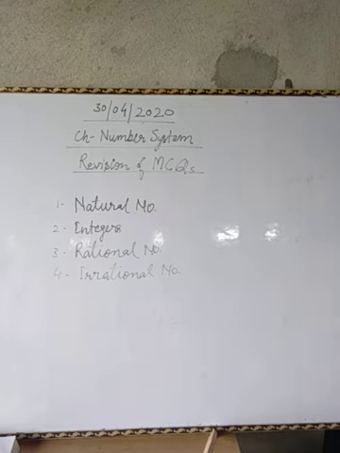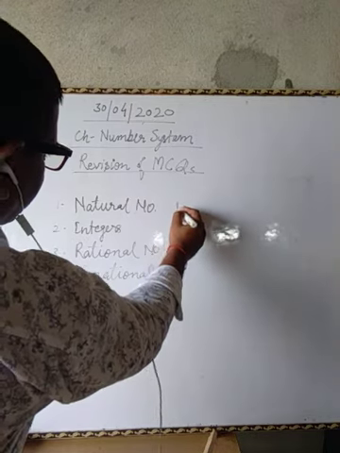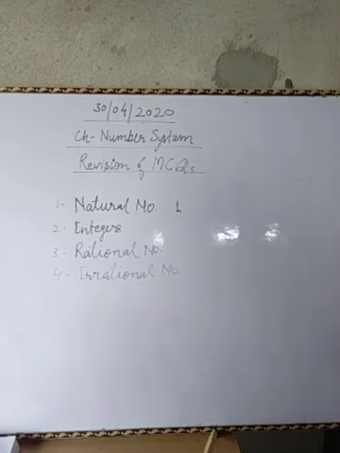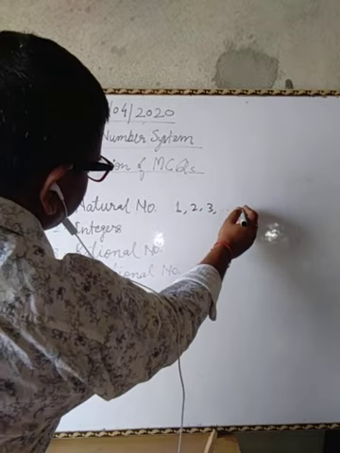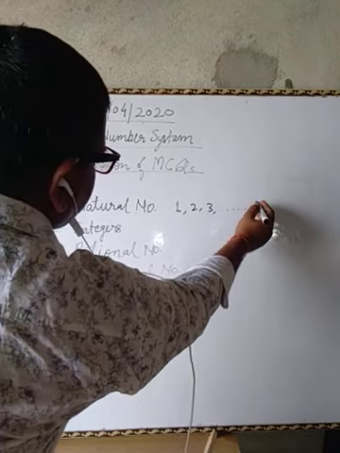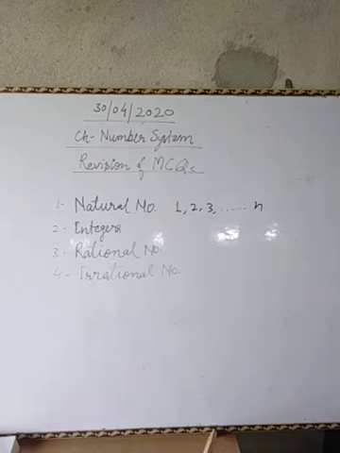Natural numbers are known as counting numbers actually, and the natural numbers start from 1. The first natural number is 1, and then 1, 2, 3 and so on up to n. We know that there is no end number. In spite of that, natural numbers start with 1 and we write 1, 2, 3 and so on, right? And the last number will be taken as n.